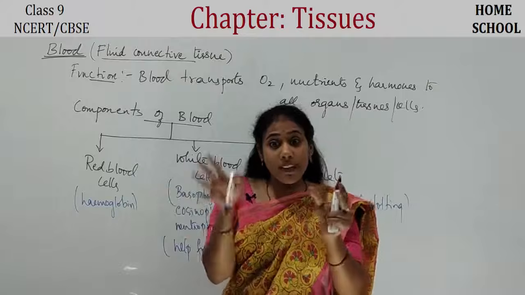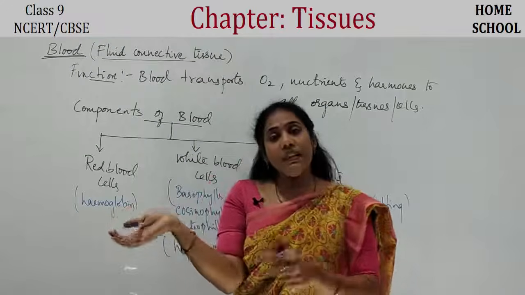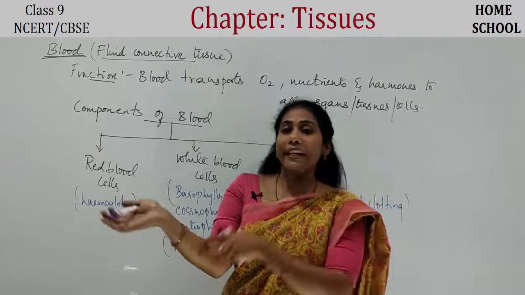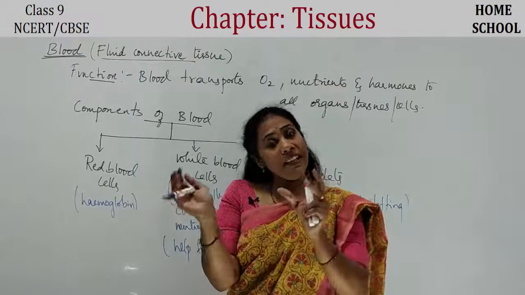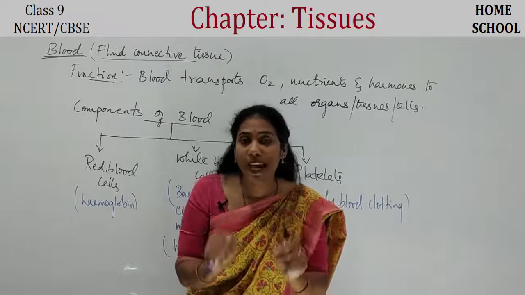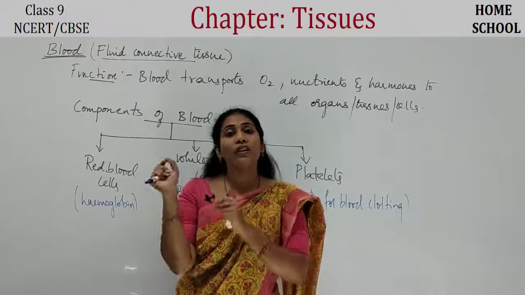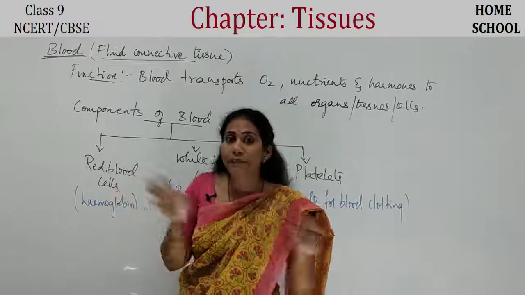That clotting is very much necessary for the body. If clotting doesn't occur, what would happen, guys? The entire blood keeps flowing outside, isn't it? So clotting is a very important thing that a body should have. Whenever a wound or cut occurs, clotting is the one which actually stops the blood flow.